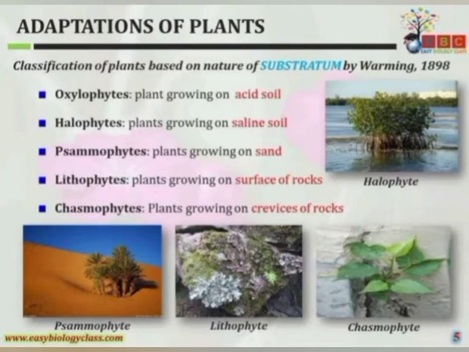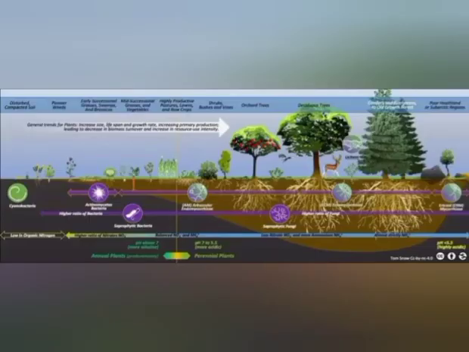Okay, after that, when we move towards the general characteristics of halophytes, in addition to normal roots, these plants possess additional roots like stilt roots or prop roots for support, and most of the halophytes are succulents.